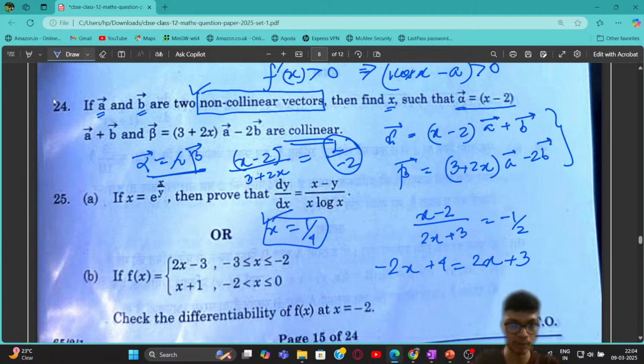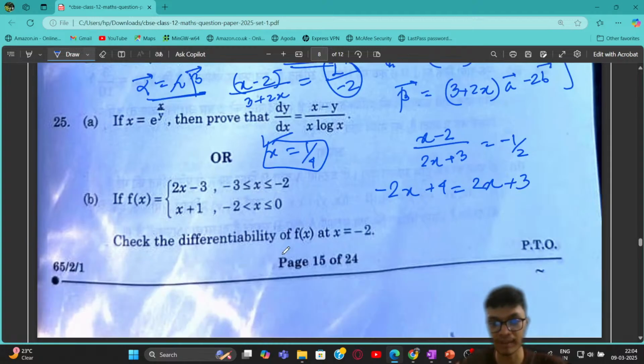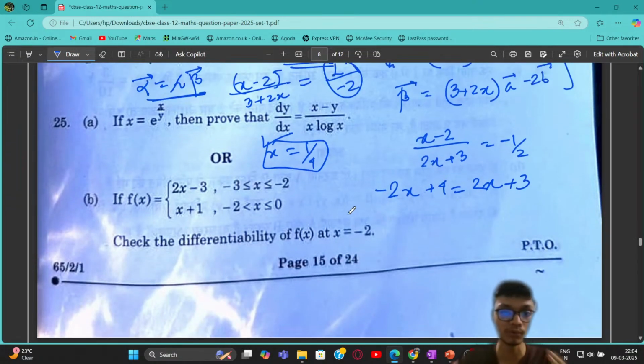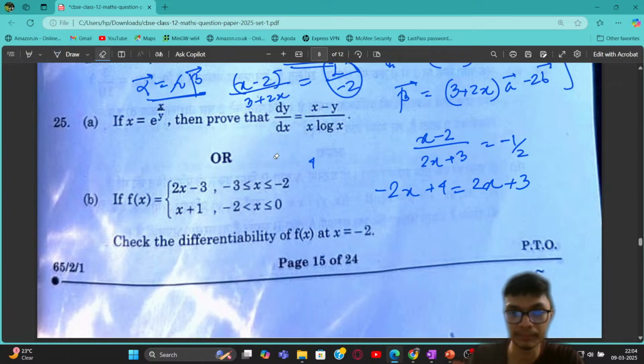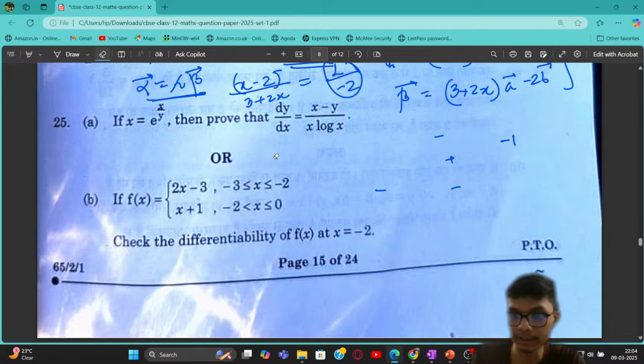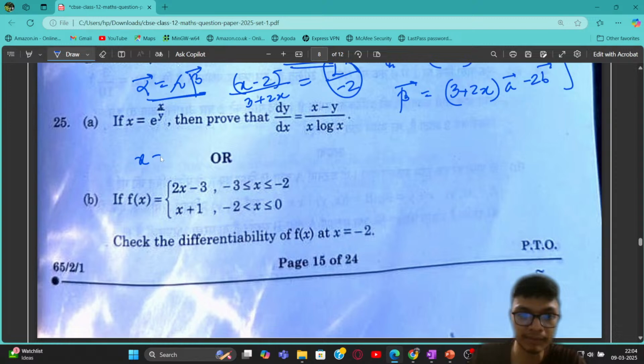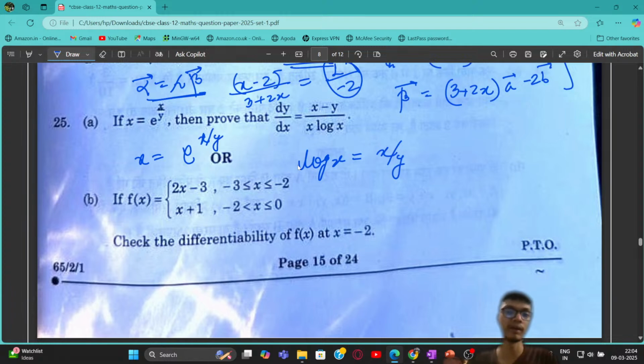The next problem talks about we have to prove one particular result, right? Now I have already discussed how to prove the questions, right? So you have to just prove for this particular given relation. Let me create the solution part over here. So I just need to prove this particular relation. Okay, so it is said that x is basically given as e to the power x by y, right? So if I just take natural log on both the sides, I will get log of x is equal to x by y, right?